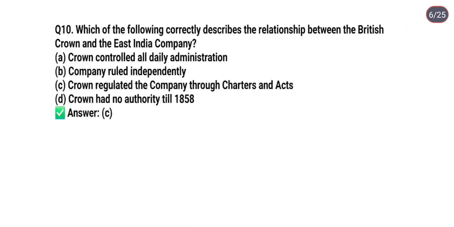Next question is, which of the following correctly describes the relationship between British Crown and East India Company? Option A, Crown controlled all daily administration. Option B, company ruled independently. Option C, Crown regulated the company through charters and acts. Option D, Crown had no authority till 1858. But the correct answer is option C, it means Crown regulated the company through charters and acts.